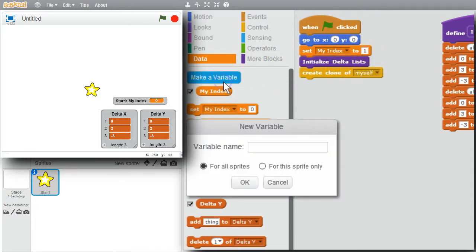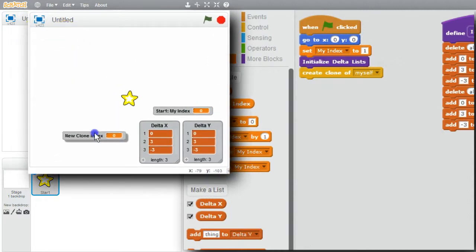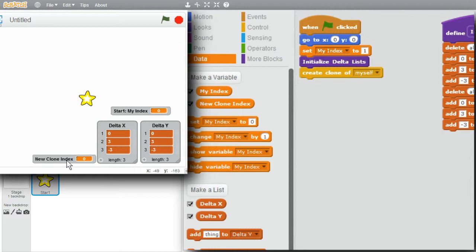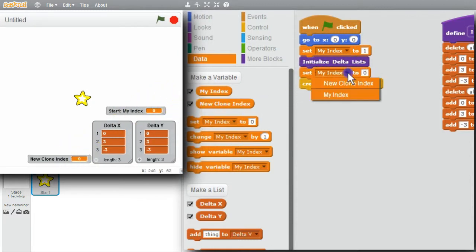The creating sprite needs to tell each clone its unique index value. Make a variable, call it new clone index. Okay. Bring the monitor down. It's global so all the sprites can see it. I want to set the variable new clone index. First clone should have the index of 2. The first clone has the second x and y numbers. The creating clone has the first x and y numbers.